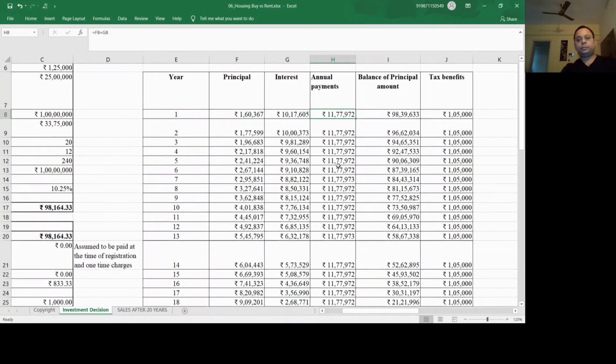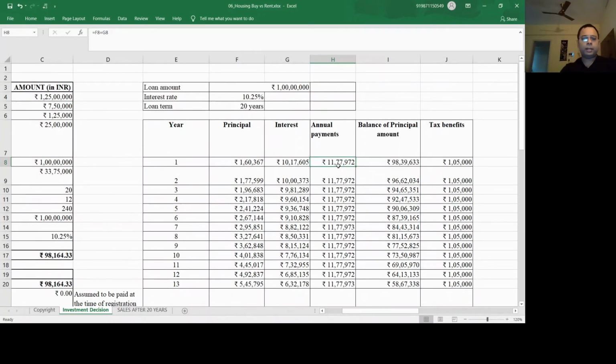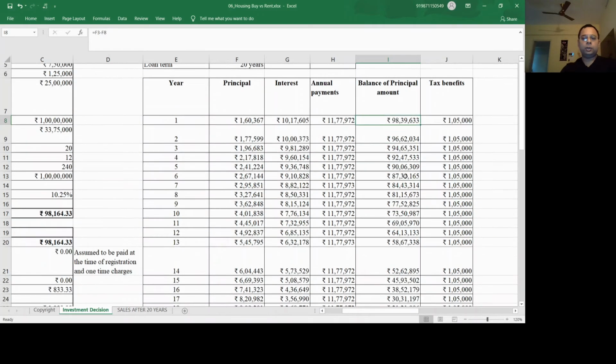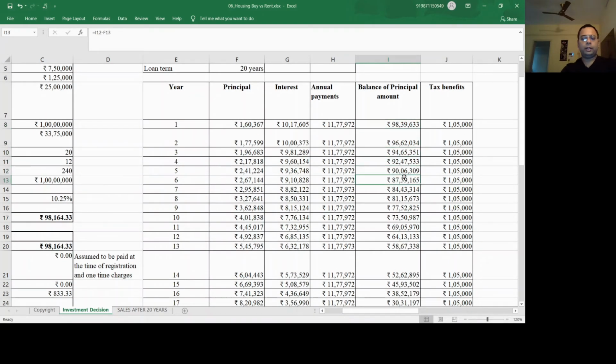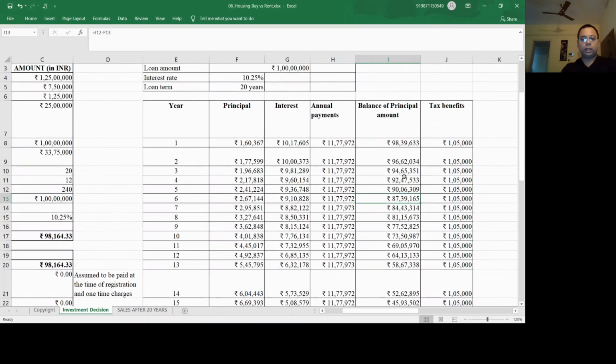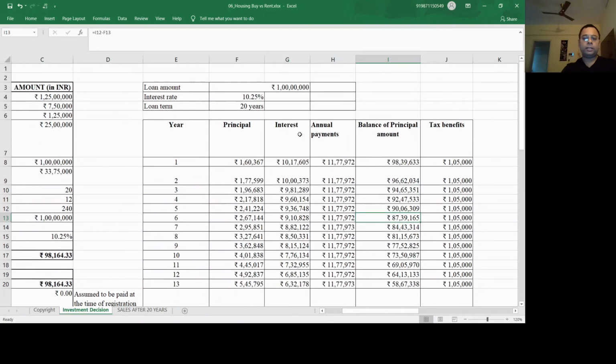Then when you are making this payment in year one, your balance automatically gets deducted from the principal. So 1 crore minus 1,60,000, and your balance becomes 98 lakhs 39,633. This whole calculation is repeated across. Another thing is that from the professor's Excel, I've just moved these columns to understand a bit more. So these are the three columns.